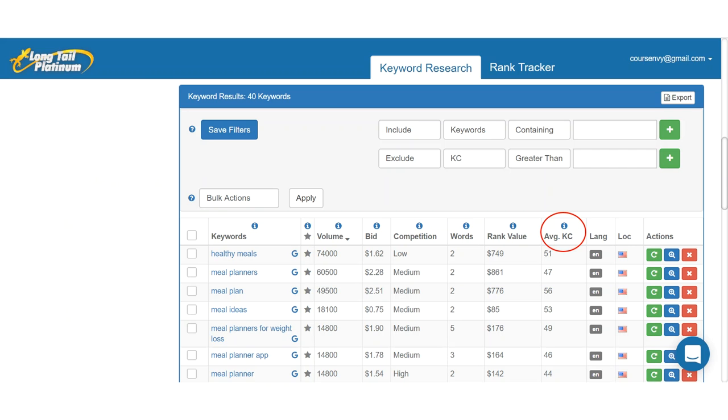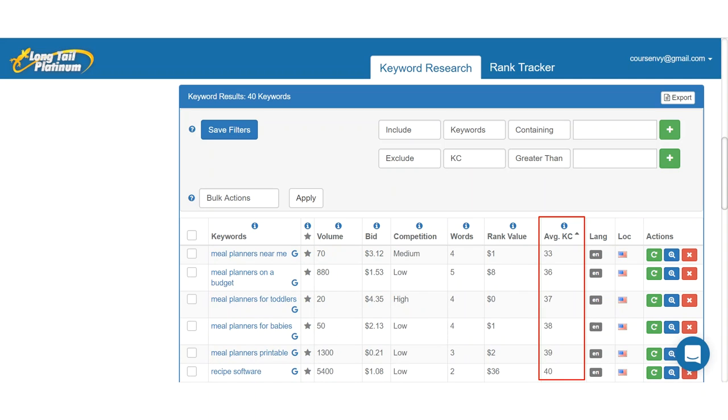So back to our keyword search results. Look at the column labeled average KC. This is the keyword competitiveness rating. All these high search volume keywords are very difficult to rank for, all at 40 to 50 KC and above. So let's click that average KC column to sort from the lowest KC to greatest. Now this is much more interesting. There are several long tail keywords here we can rank for in this list. Notice all these KCs are 40 and below.